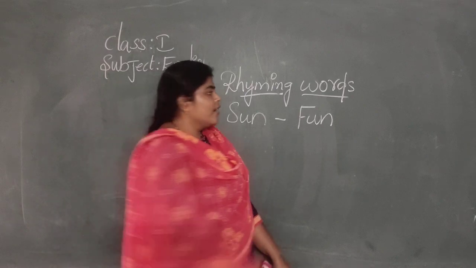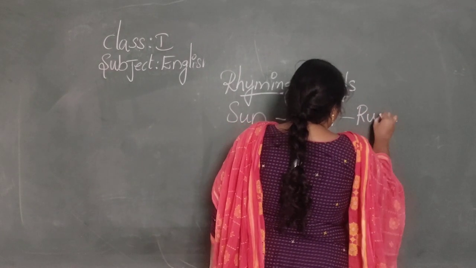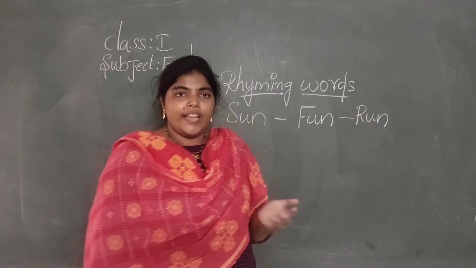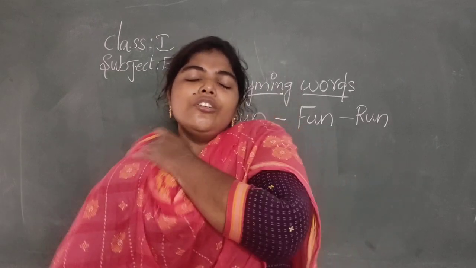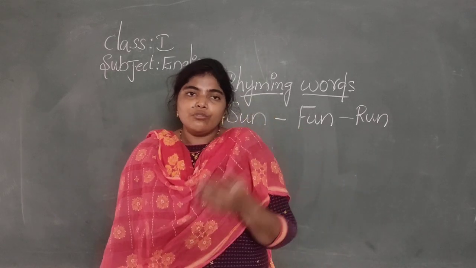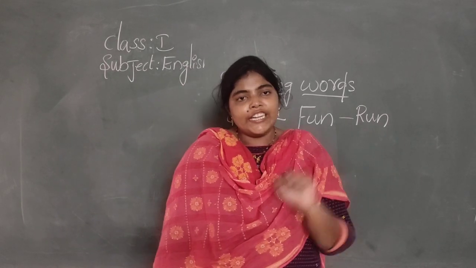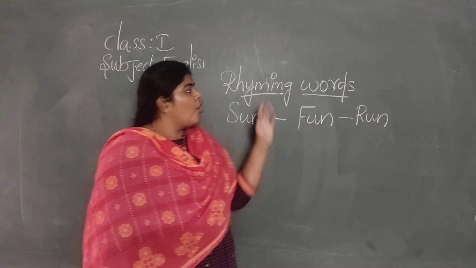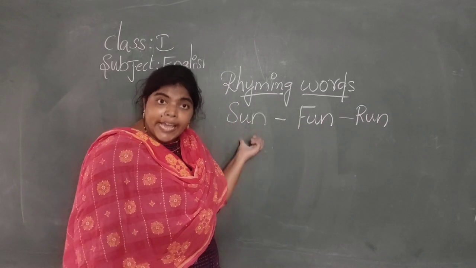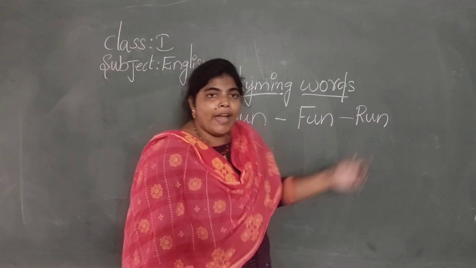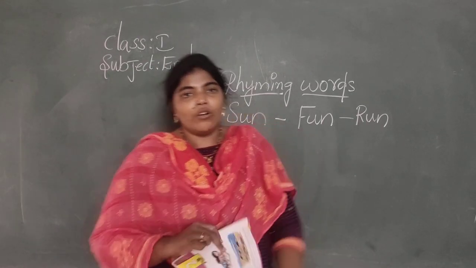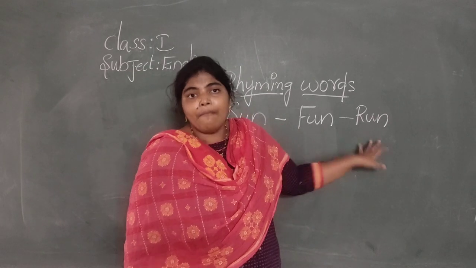Sun, fun, run. So these are the words that rhyme. Do you know rhymes? Yes? As first class students, you came to know all the rhymes. You can watch in your mobile phones and you know all the rhymes. You learned them in your kindergarten, right? So these are not rhymes. These are some words. They rhyme in the same manner, like sun, fun, run, like this. Okay, they have to rhyme in same manner.